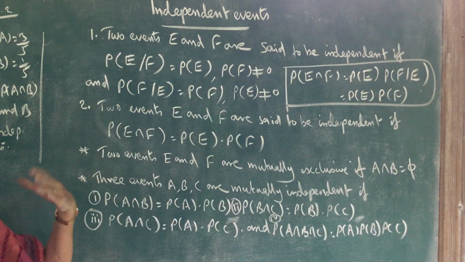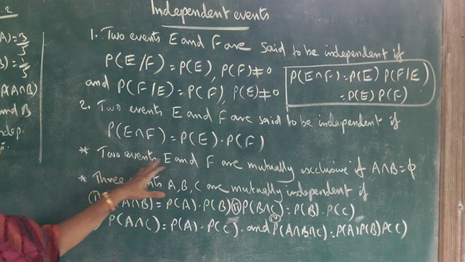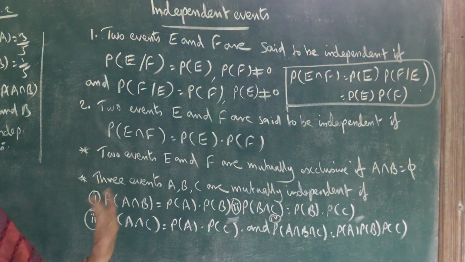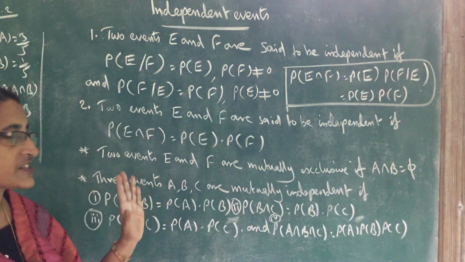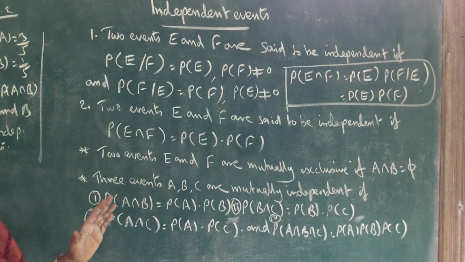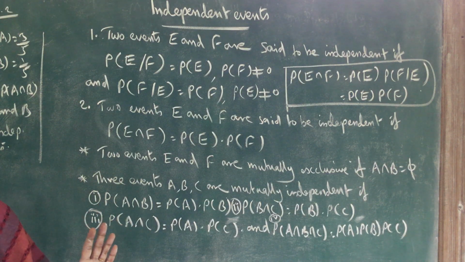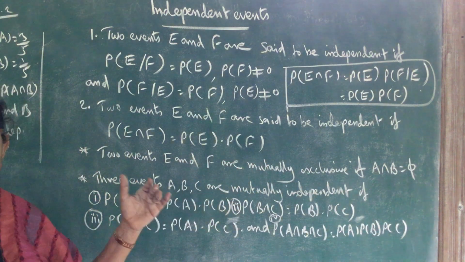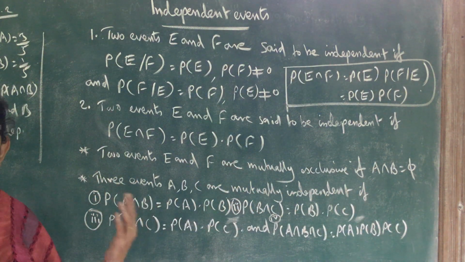Two, this we have already studied. Two events E and F are called mutually exclusive events. You know that definition: E and F are mutually exclusive events if A intersection B equals the null set. In that case, what is the probability of A intersection B?